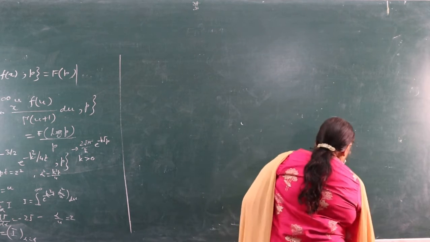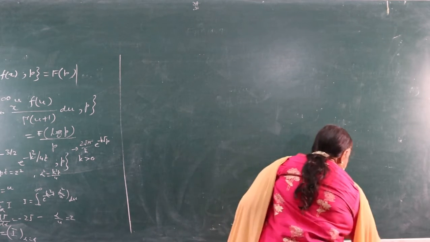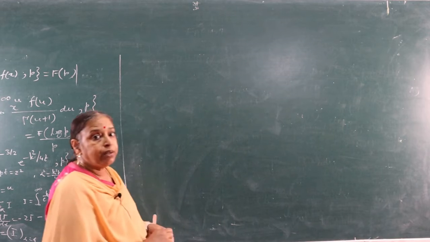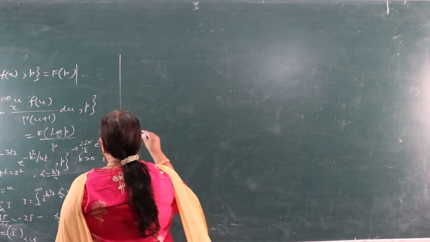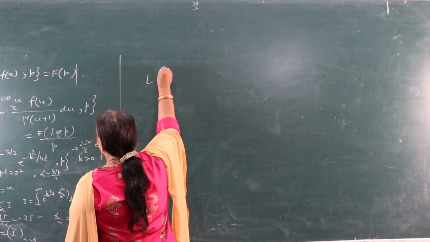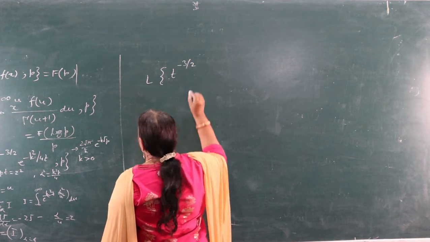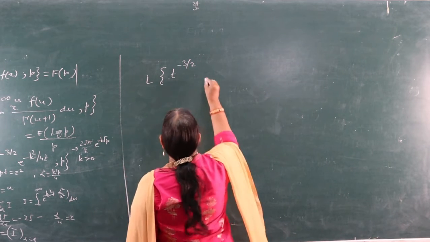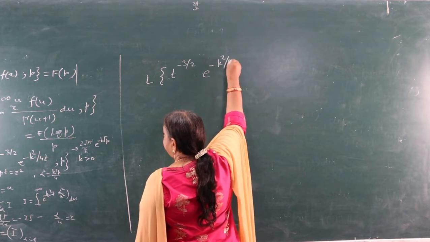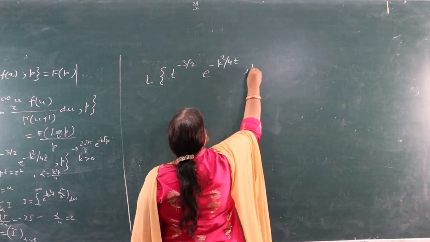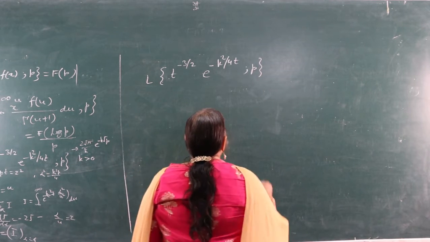Now, the next question which I am doing is the important question. एग्ज़ाम्स में अधिकतर ये वाला क्वेश्चन आता है, बहुत ही इम्पॉर्टेंट क्वेश्चन है. Laplace transform of t raised to power minus 3/2 e raised to power minus k square by 4t, p. इसका हमें लाप्लास ट्रांसफॉर्म निकालना है.